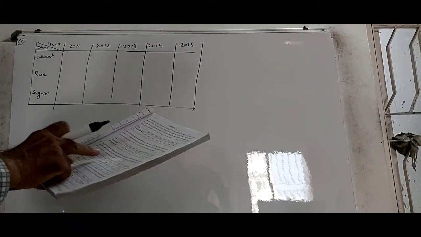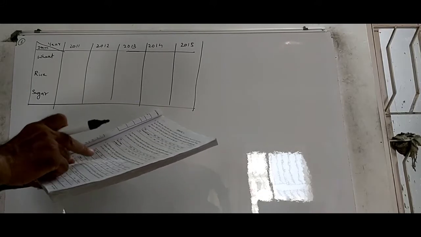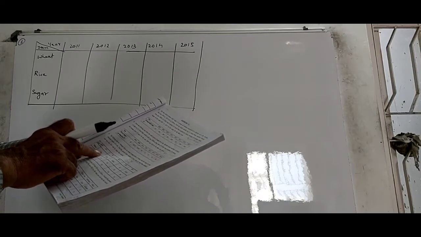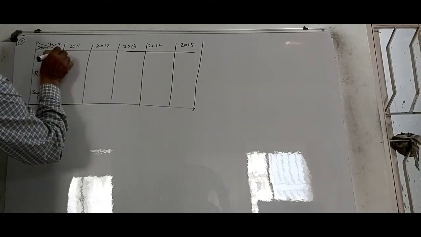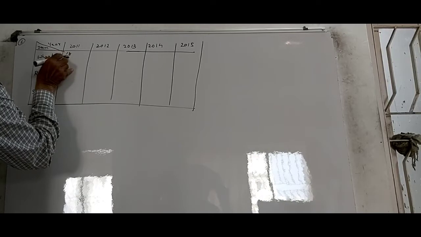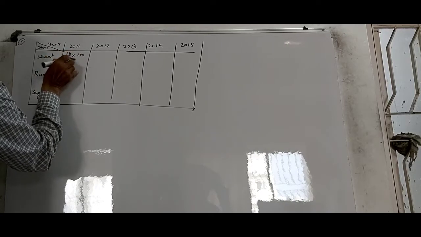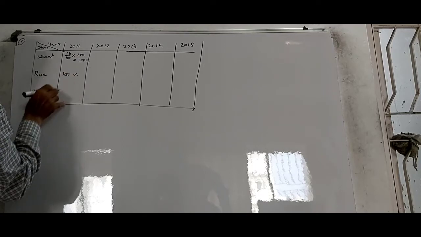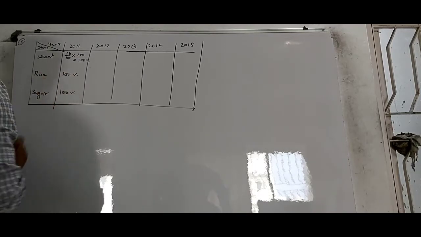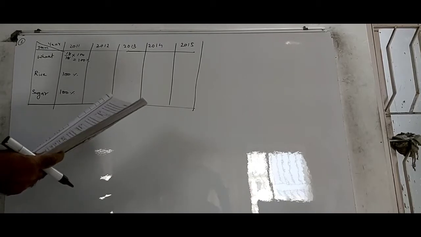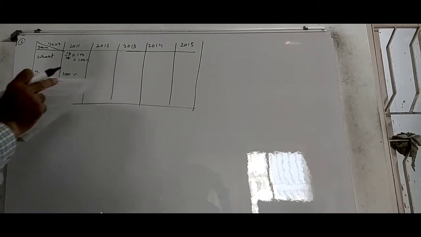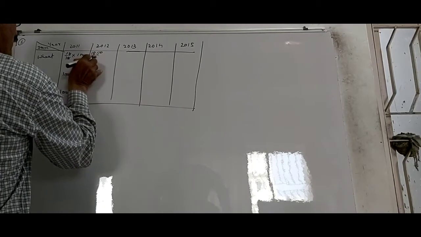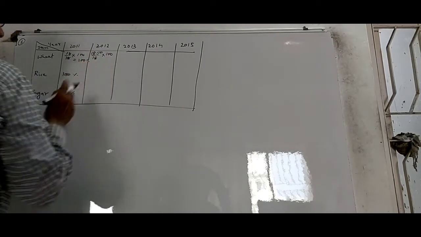By the fixed base method, you take 2011 as the fixed base. So for wheat, 18 is the base. So 18 upon 18 into 100, and this is going to be 100%. Similarly, this is also going to be 100%. This is also going to be 100%. Then for 2012, 18.50 upon 18 into 100.